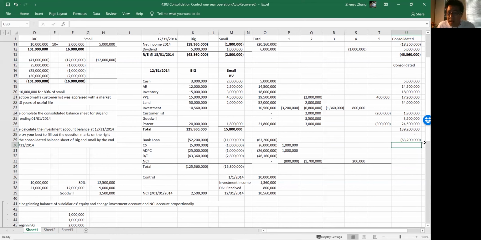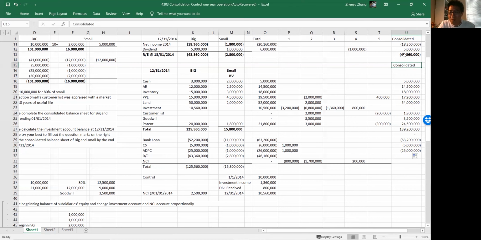Let's look at this part. Liability is easy. Equity has two things that might be tricky. If it were just mechanically five steps, it would be much easier for us, but unfortunately it's not. First thing is retained earnings. We get retained earnings from the statement of retained earnings, and the ending balance is here.